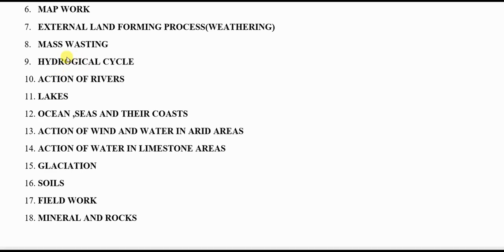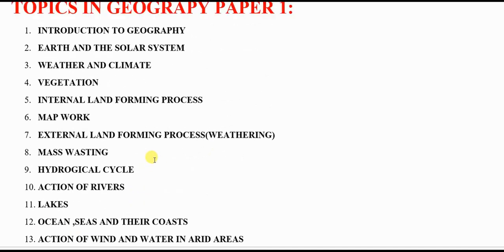Hydrological cycle, I think it's supposed to be. Action of rivers, lakes, ocean, seas and their coasts. Action of wind and water in arid areas. Action of water in limestone areas. Glaciation, soils, field work, rocks and minerals. So those are the major topics that are there in paper 1. Those are the topics you must ensure that you have covered before you go to the paper 1 geography exam.